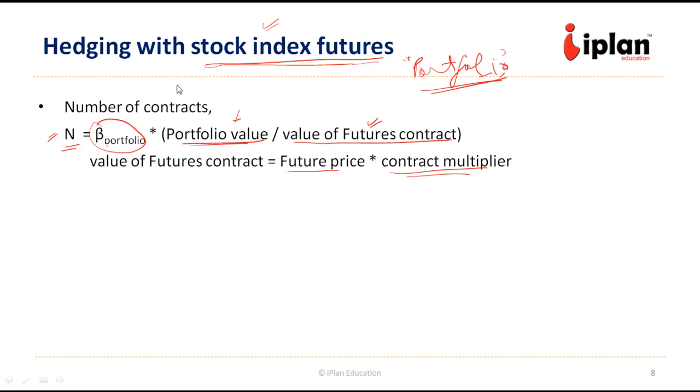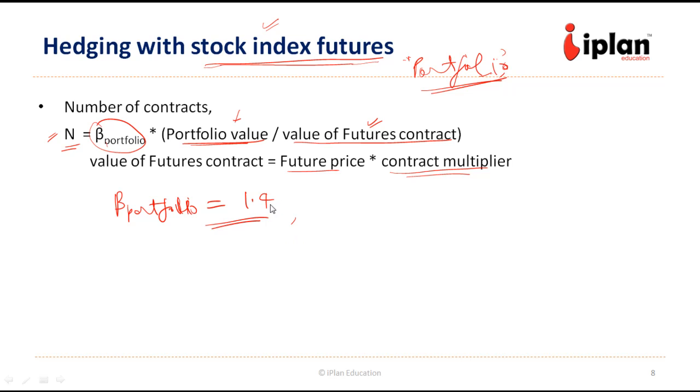Now suppose we have a portfolio which has a beta, that is the systematic risk of the portfolio, given to be 1.4. That is, it is 40 percent riskier than the market portfolio, which is represented by the index.